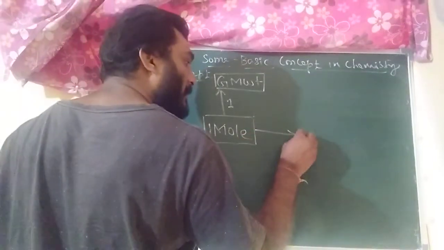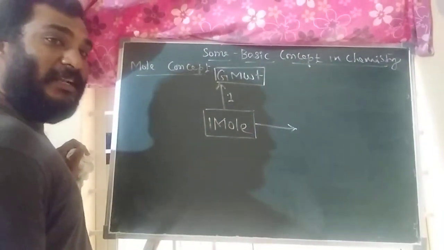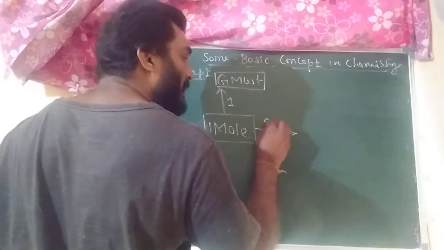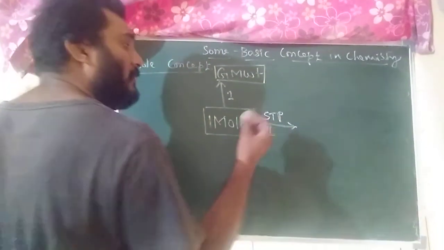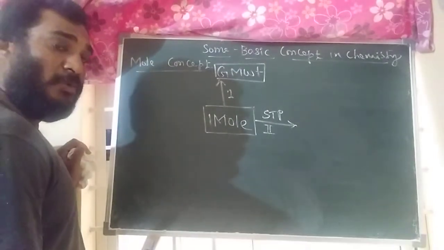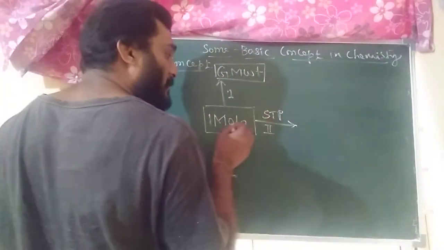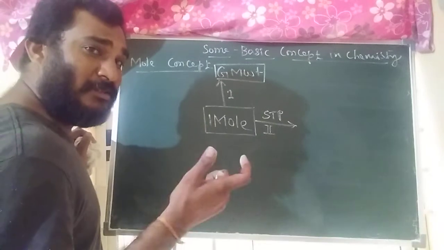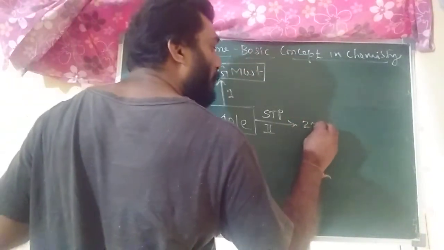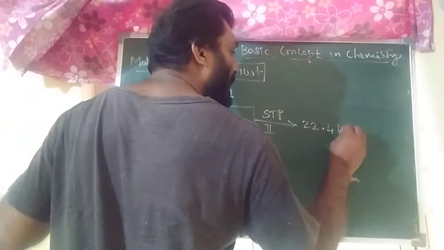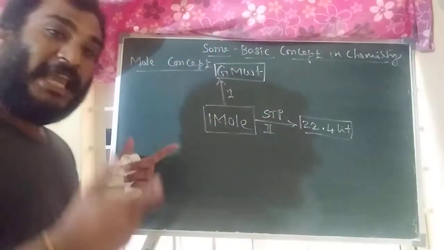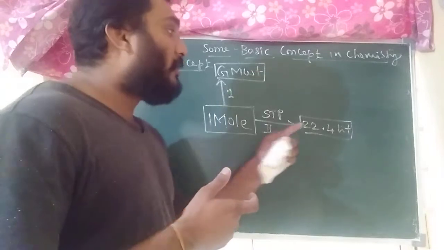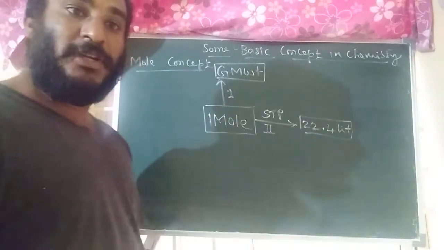Second, one mole means in terms of STP condition. This is the second definition for mole. In terms of STP condition, any gaseous substance contains 22.4 liters. This is the one mole definition. Any gas contains 22.4 liters.